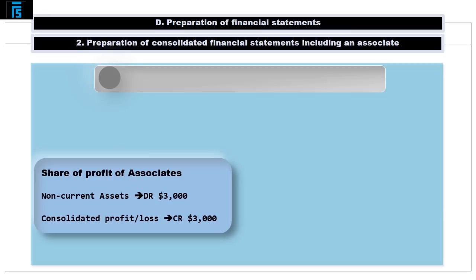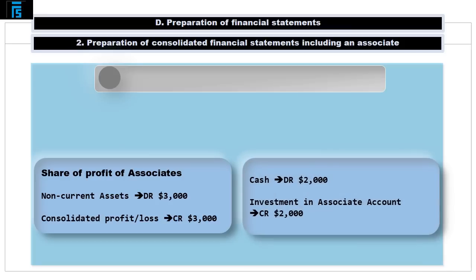This €3,000 of additional income will appear under a single line, share of profit of associates. When the associate pays out a dividend, P receives 1/3 of it, that is €2,000, which is booked as a debit to cash and a corresponding credit to the investment in associate account.